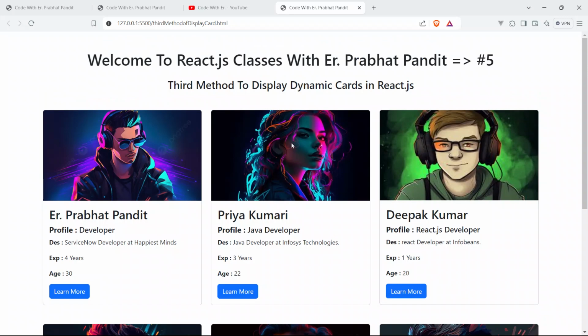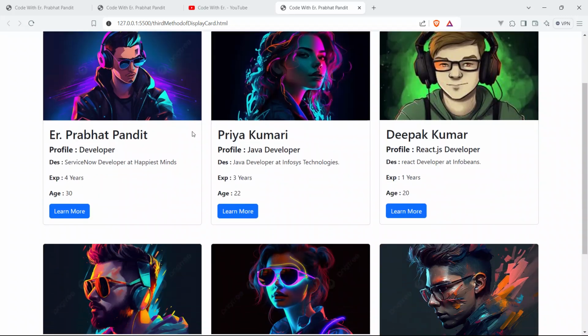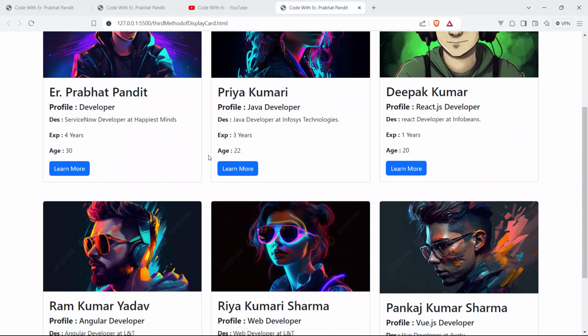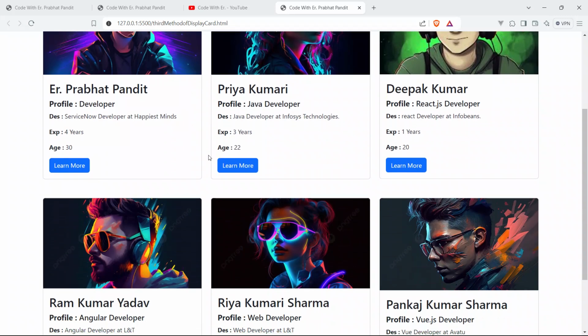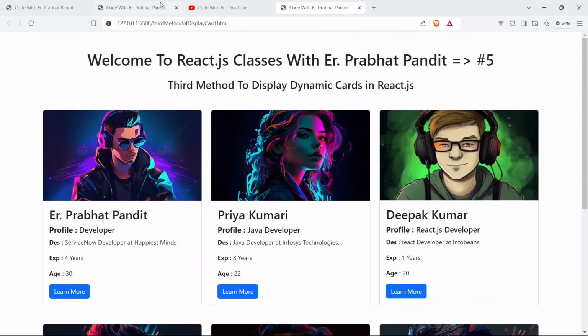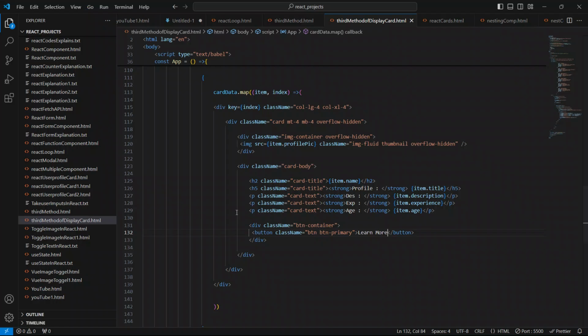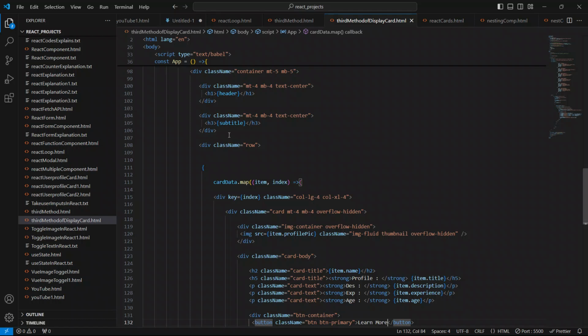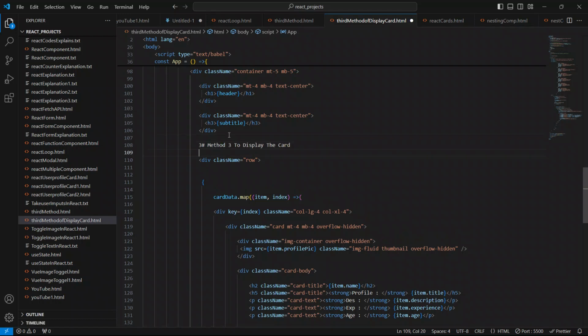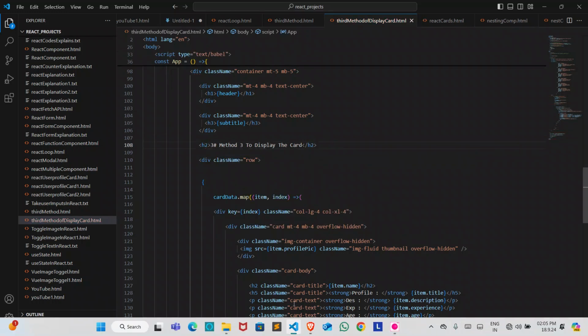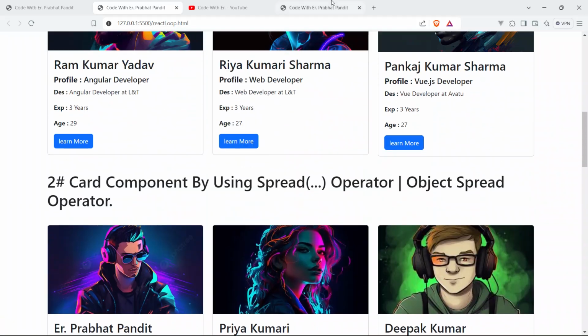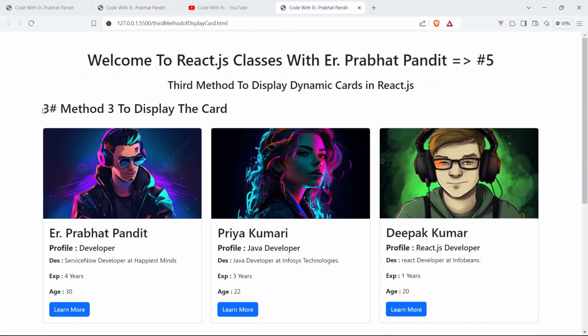So let me just write the text also, because this is the third method to show the dynamic cards in React.js. Let me copy this text from here, go to the code, and below this paste it, inside the h1 element only. So give h2. Close this and come up here. Yeah, we can see here the third method to display the dynamic cards in React.js.